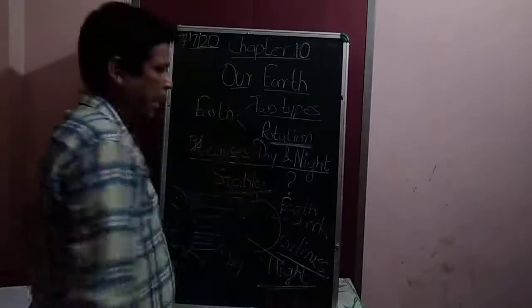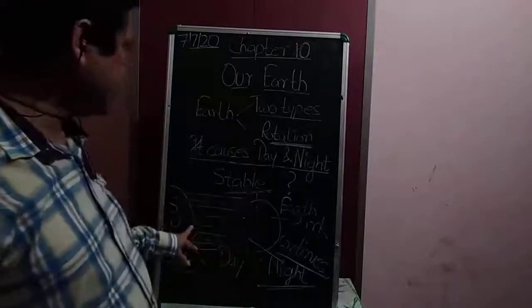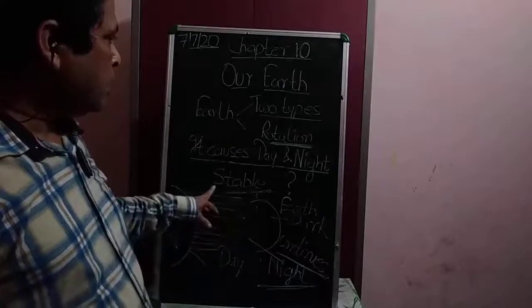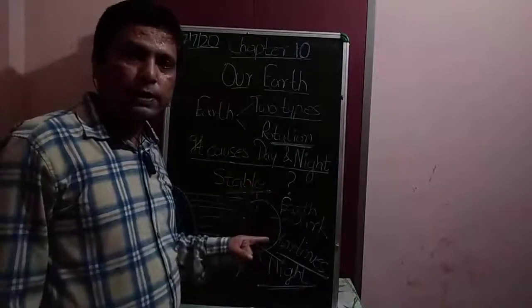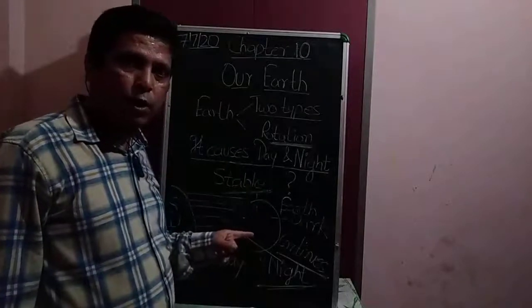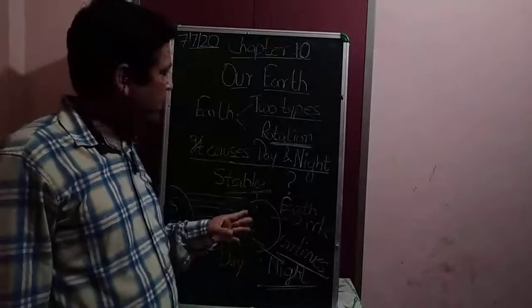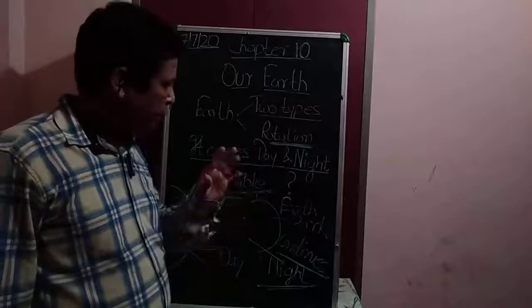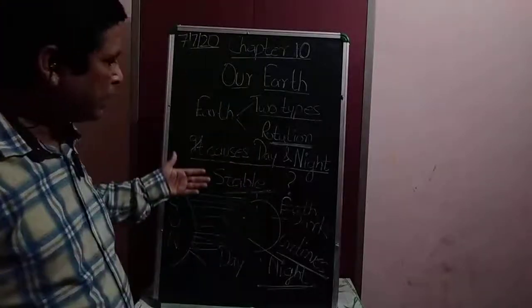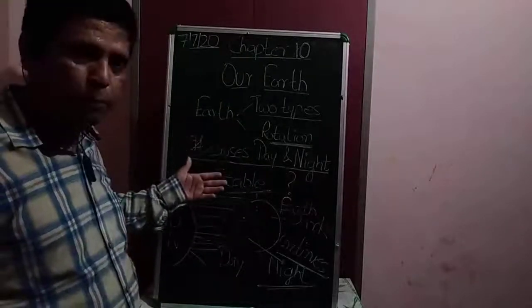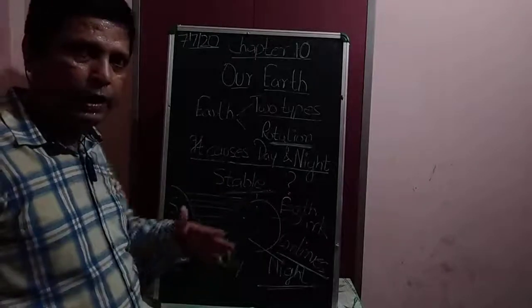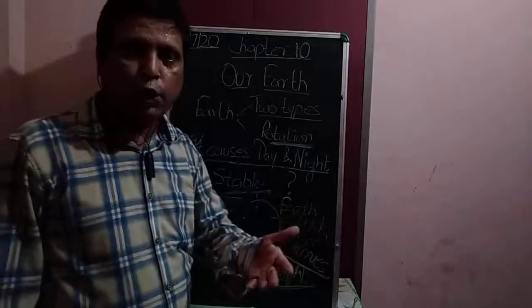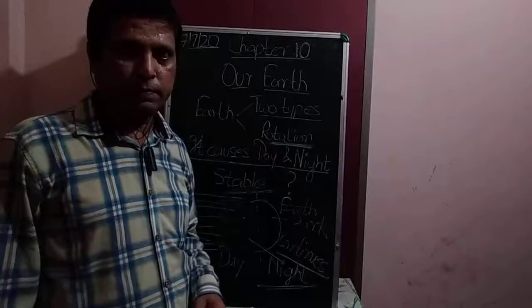So I hope with the simple things all of you are able to understand what is the rotation of the earth. So before rubbing the board, one time we do the recapitulation of the things we have written on the board, and after that I give you the explanation of revolution of the earth.